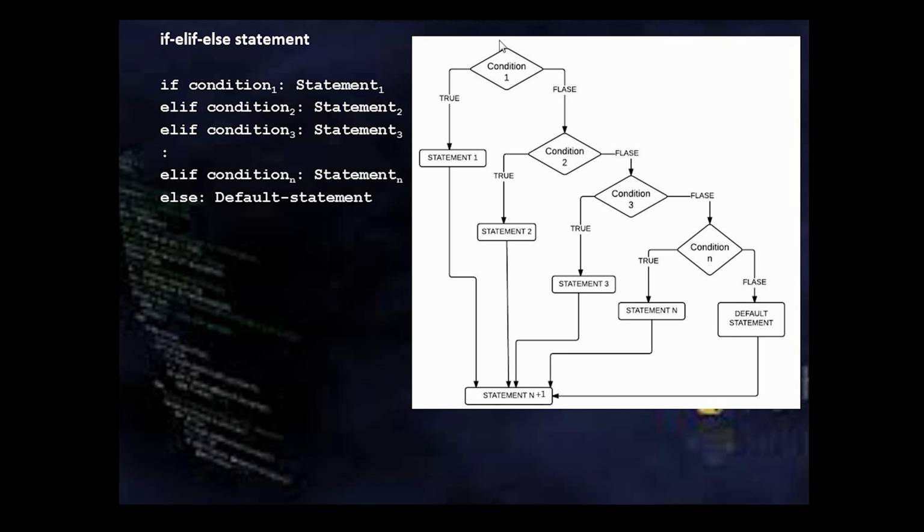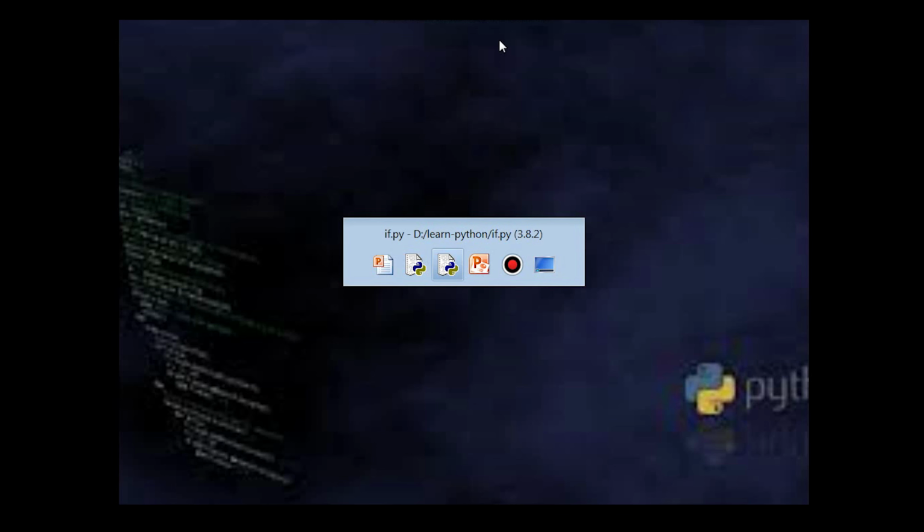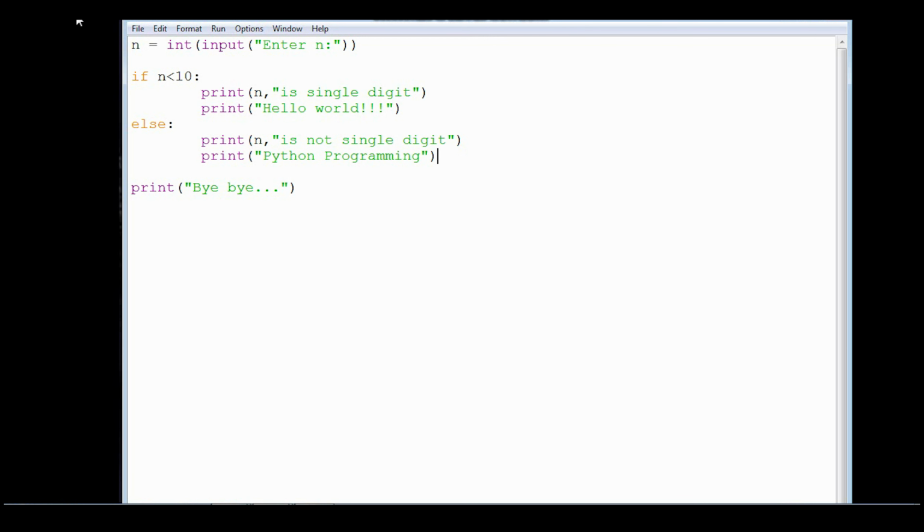Let's see an illustration of this if elif else. We'll try to continue it with the previous code only. Now what I'm doing is checking whether n is less than 10. If yes, I'm writing n is single digit. Then I'm trying to test elif n less than 100.